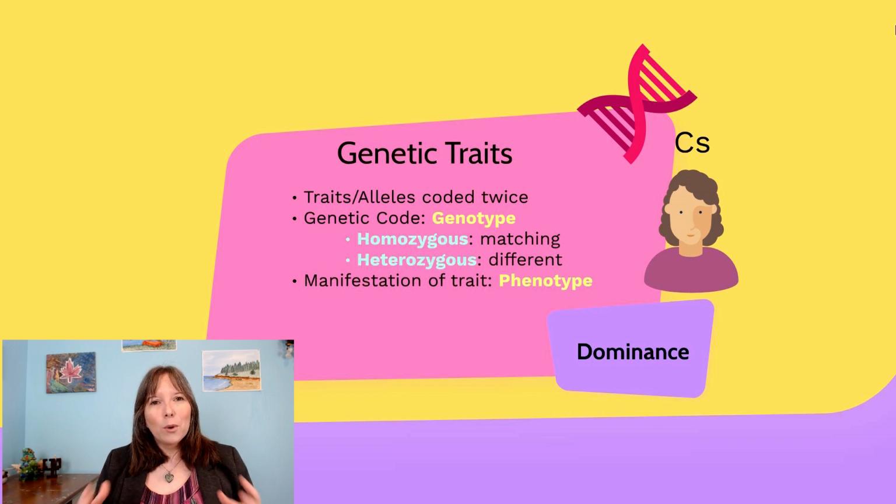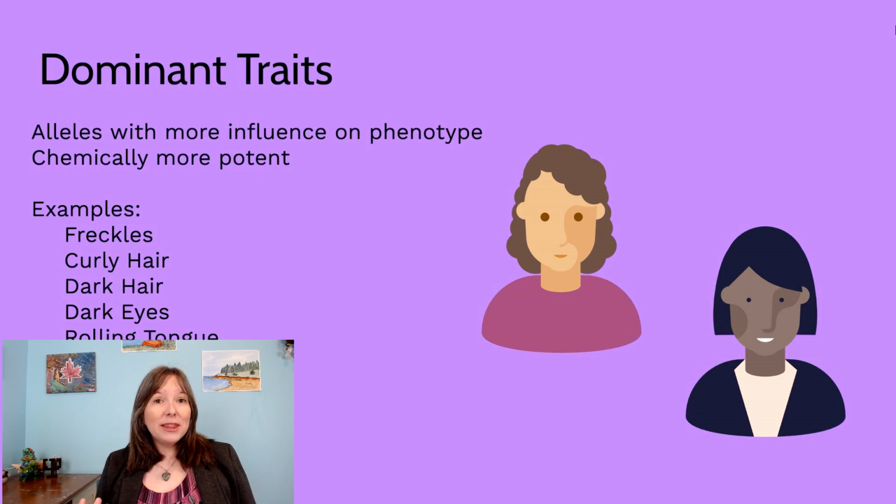And so for that, we're going to discuss dominance. When we think about dominance, what we're talking about is the allele or the trait on one of the chromosomes has more influence on a phenotype. The reason it might have more influence is because it's chemically more potent. The protein that makes it up is going to be a bit stronger than the protein that makes up the other alleles that doesn't match.